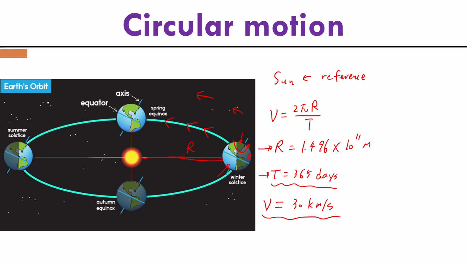Just imagine you are traveling from Paris to Berlin. If you are traveling at this speed, you can finish the whole trip in less than 1 minute. This is how fast you are. You think that's it? That is our velocity, 30 km per second. We are actually moving much faster than that.